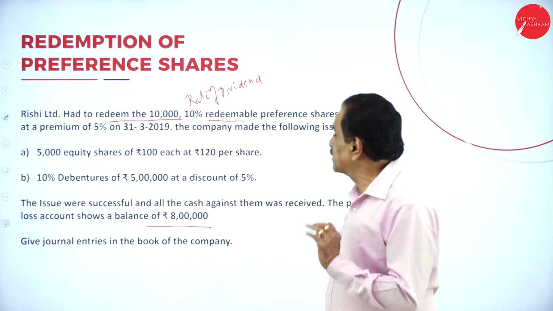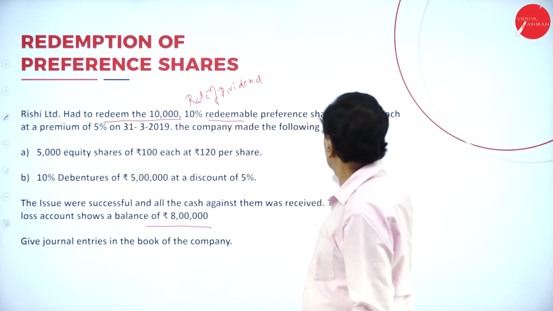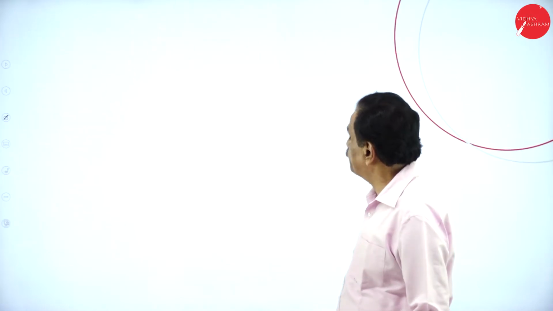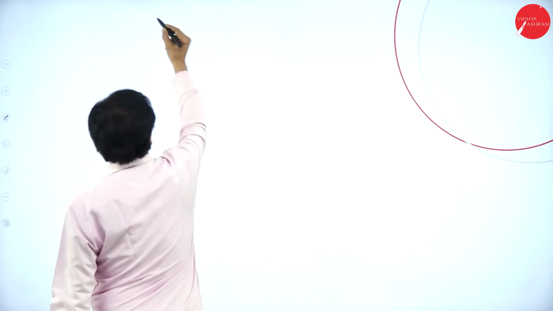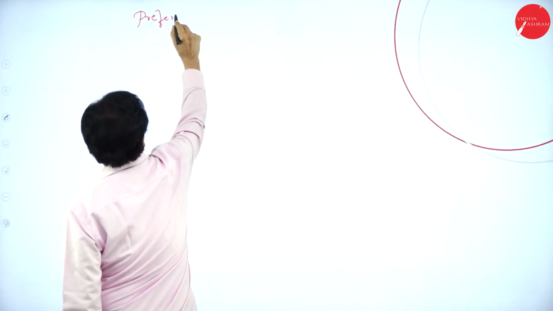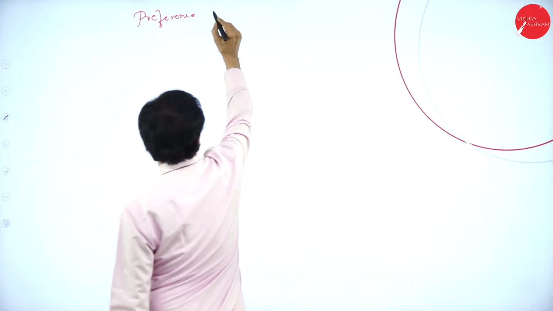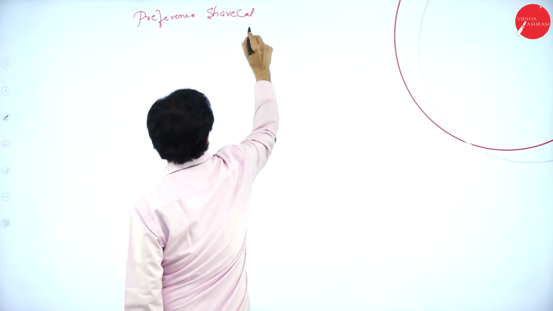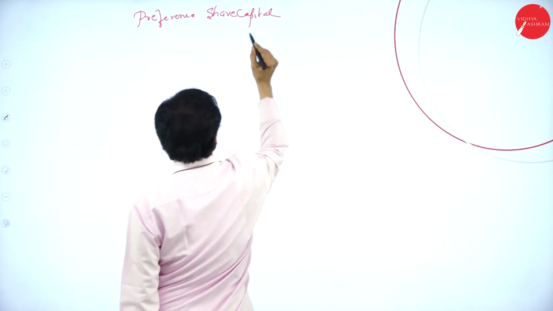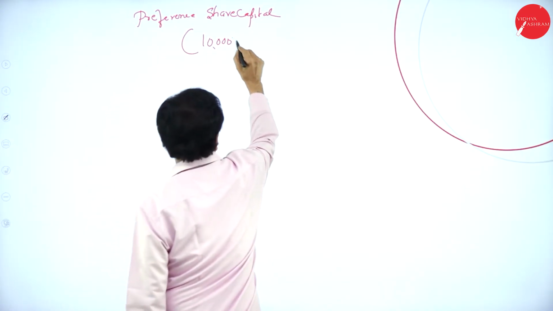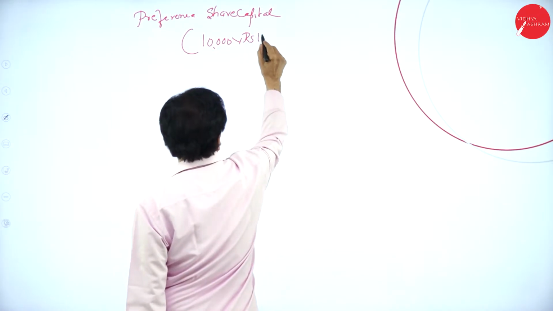So first we have to understand how many shares. 10,000 into 100 you have to multiply. Here, working note. Preference share capital. You got 10,000 shares of rupees 100 each.